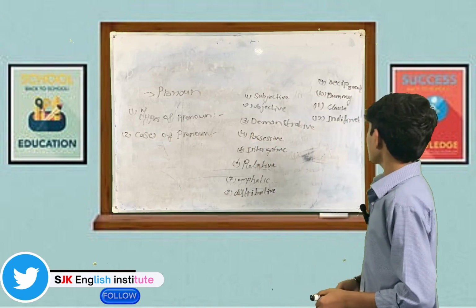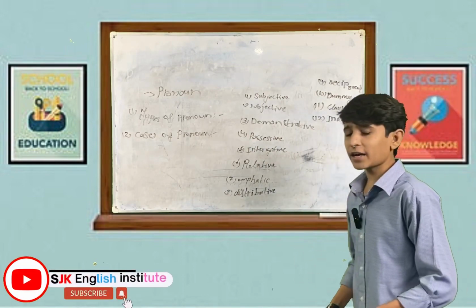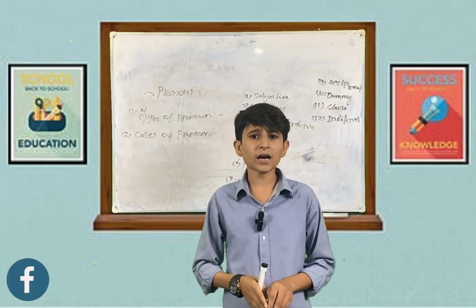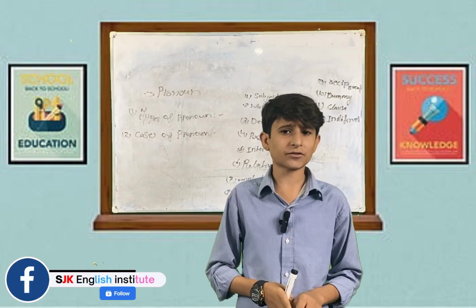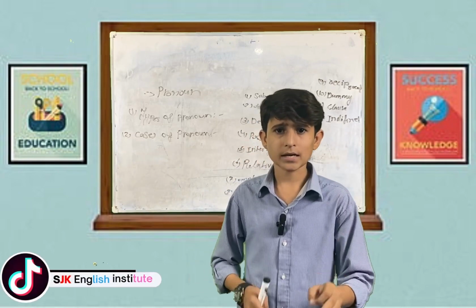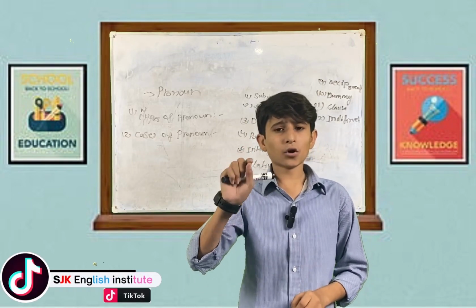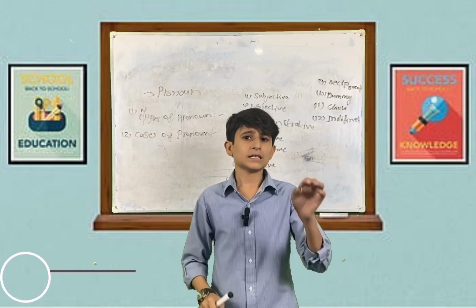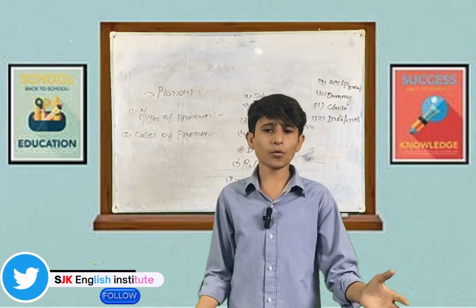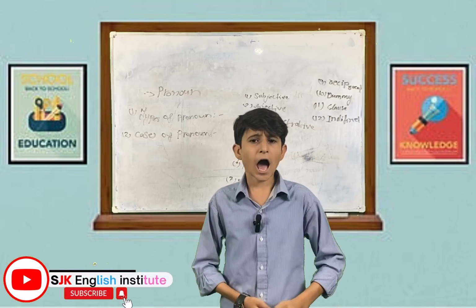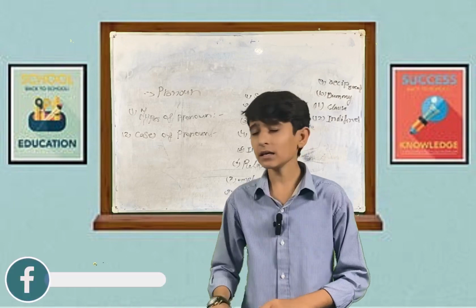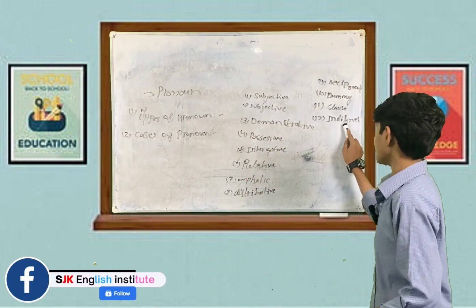After this, we have indefinite. Indefinite pronouns are those pronouns which are used to show indefinite, unclear person, place, things, etc. Like for example, someone, anyone, no one, something, nothing, anything, somewhere, anywhere, nowhere. Like for example, I go somewhere, and in this sentence, somewhere is an indefinite pronoun.